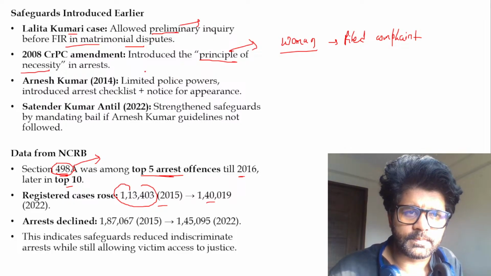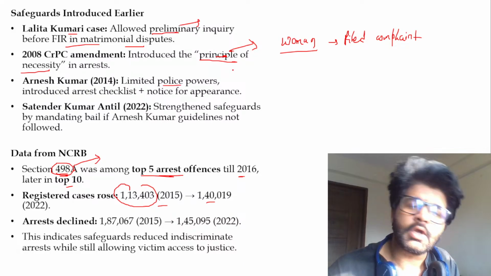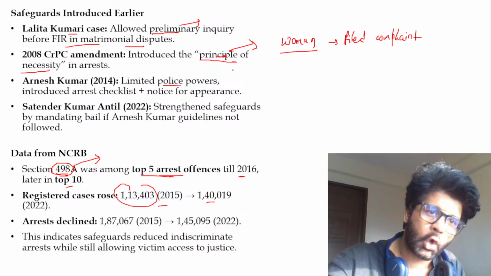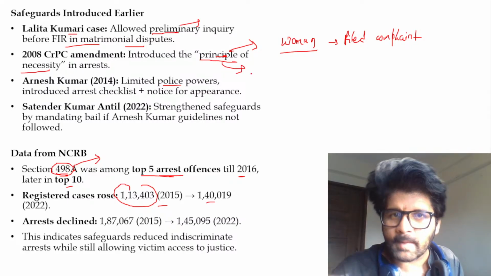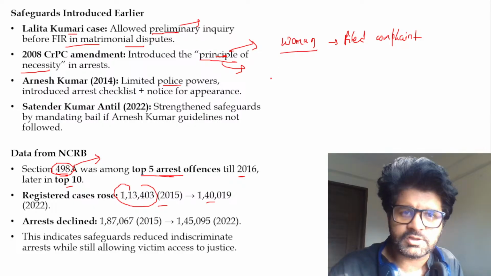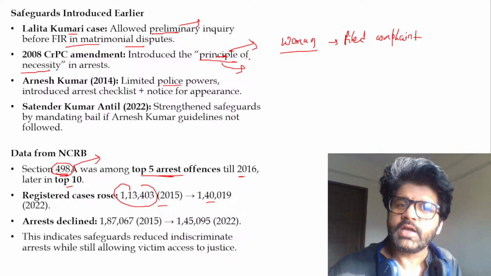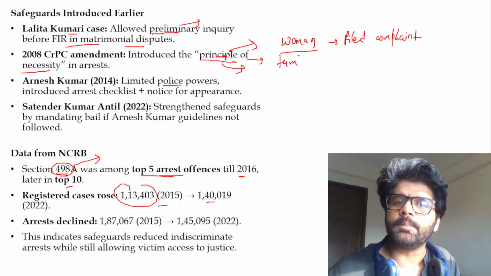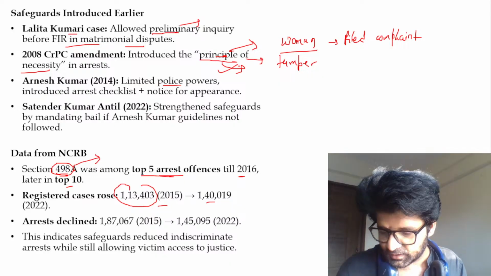So if you see this scenario, Arnesh Kumar, limited police power. Principle of necessity means police should not always do the arrest. They should do the arrest when it is necessary. They have power, agreed, but don't do the arrest just because you have this particular power. If you feel that person can commit further crimes, or can tamper with the evidence, in that scenario, do the arrest. That is principle of necessity. Hope you understood the basic rationale.